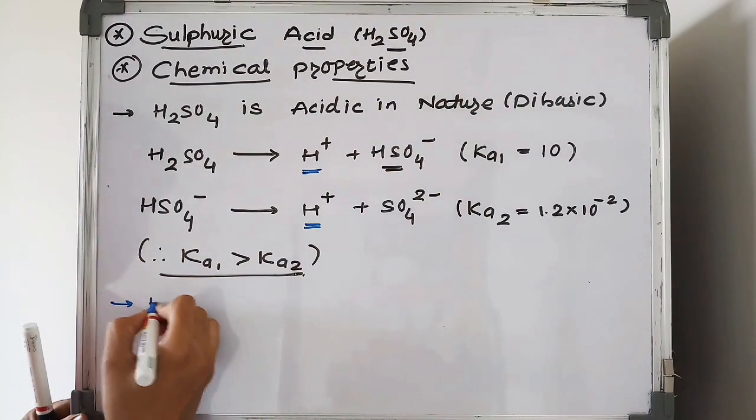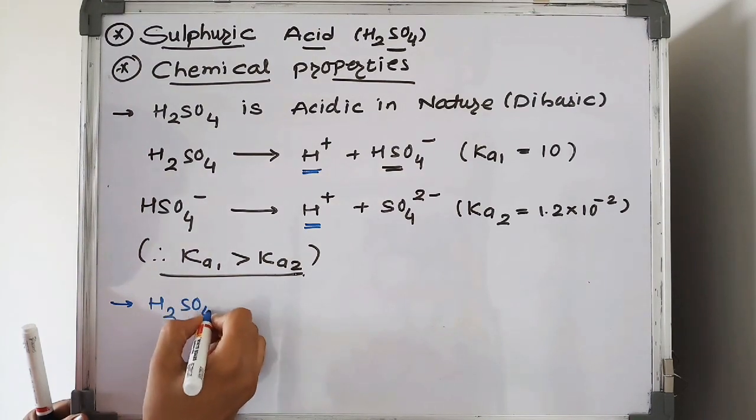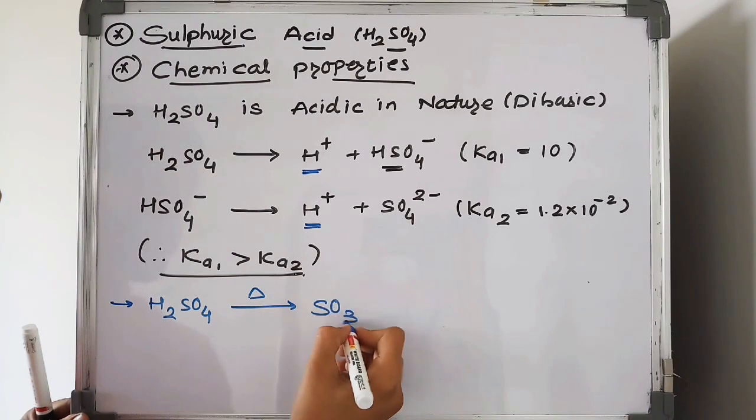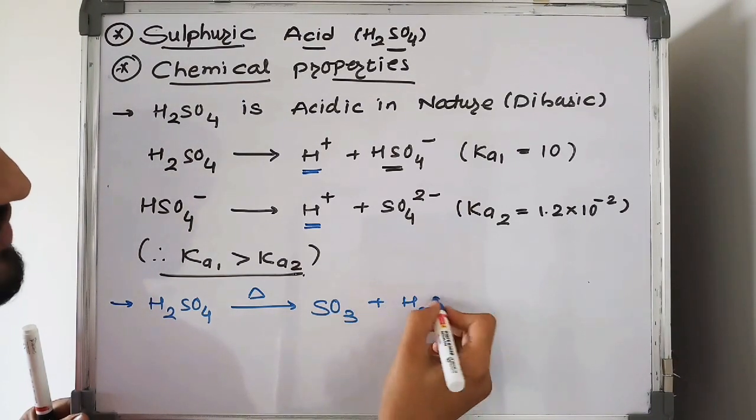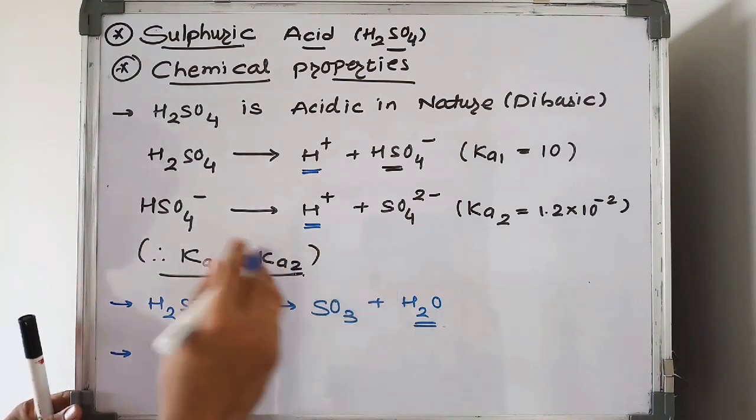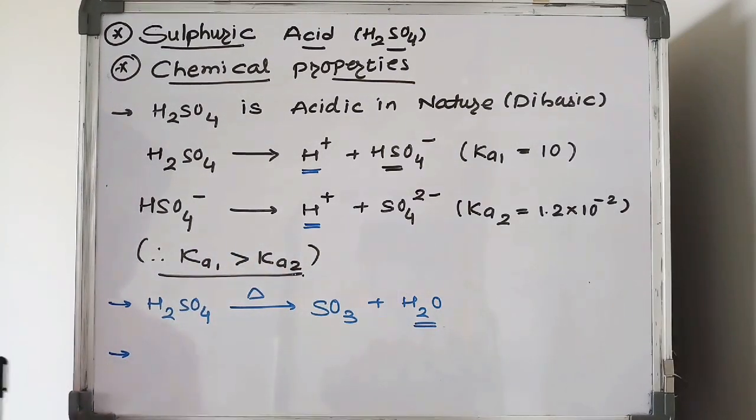Now the second point, H2SO4 on heating gives SO3 plus H2O. It means it loses a water molecule. Now the next point, students: H2SO4 acts as a dehydrating agent. How does H2SO4 act as a dehydrating agent? Let's see.